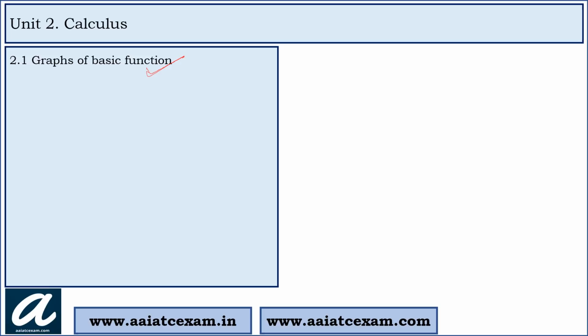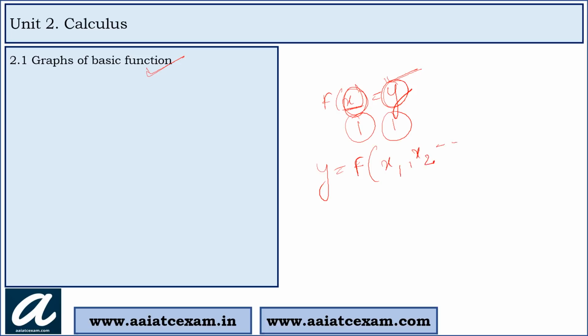So for single variate we simply write f(x) equal to y. So y is a function of single variate x. So here x is the independent variable and y is the dependent variable. So here we will say that it is a system which has one independent variable and one dependent variable. If we write like this, y equal to function of x1, x2, x3, so on xn, this is known as multivariate calculus. So first we will study single variate calculus.